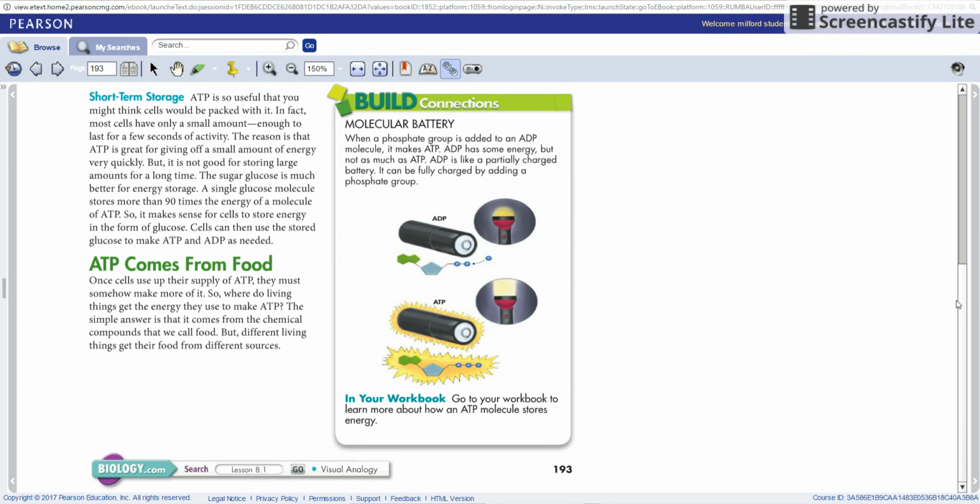ATP comes from food. Once cells use up their supply of ATP, they must somehow make more of it. So where do living things get the energy they use to make ATP? The simple answer is that it comes from the chemical compounds that we call food. But different living things get their food from different sources.